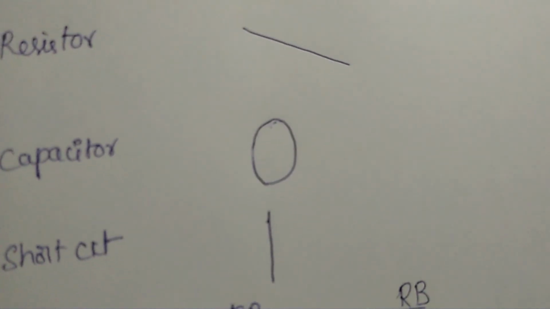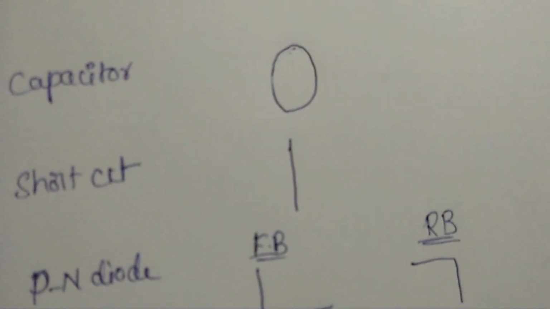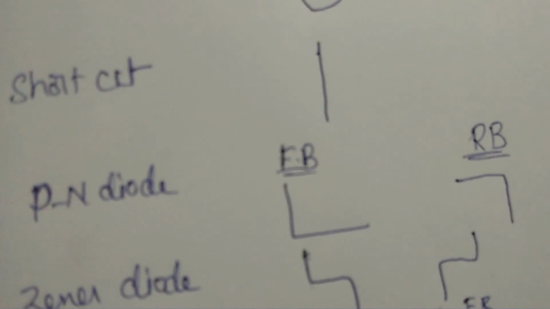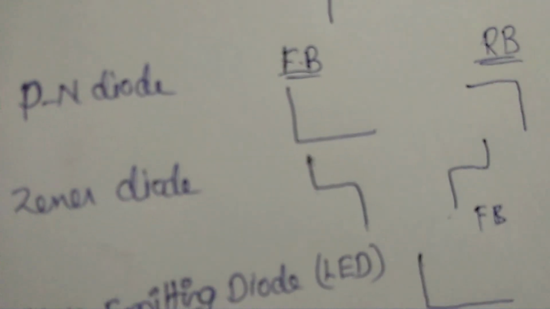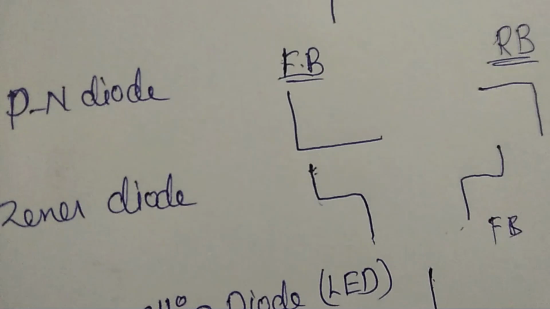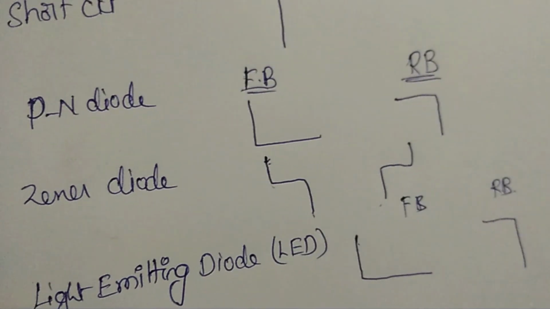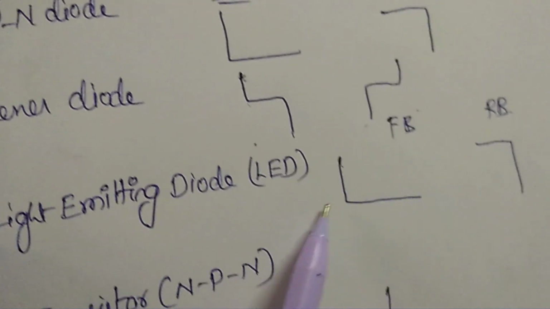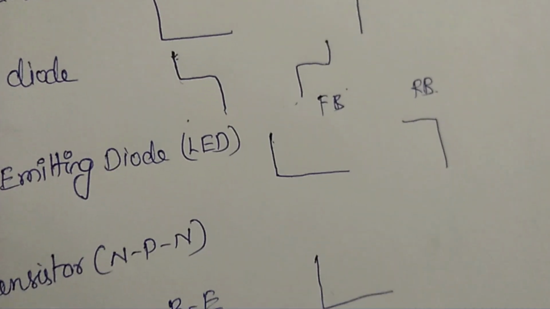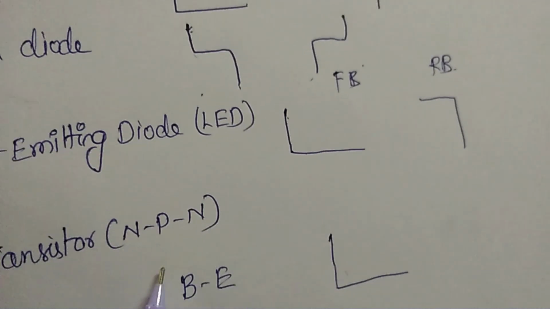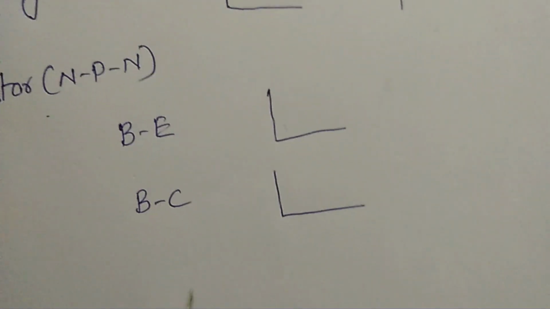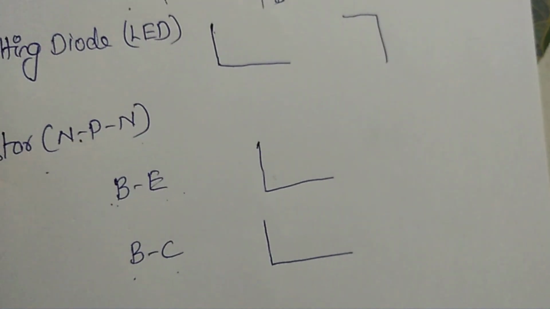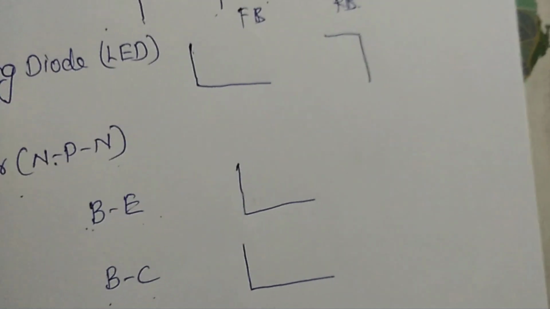For the resistor, an inclined line; capacitor, ellipse or circle depending on the value; short circuit, a vertical line; diode, forward bias and reverse bias, you got the patterns like that. And for the Zener, these are the patterns. For light emitting diode, same as diode but with an inclined line. And for your transistor, as the transistor is NPN, base and emitter are PN and base and collector are also PN. So you got PN diode characteristics.